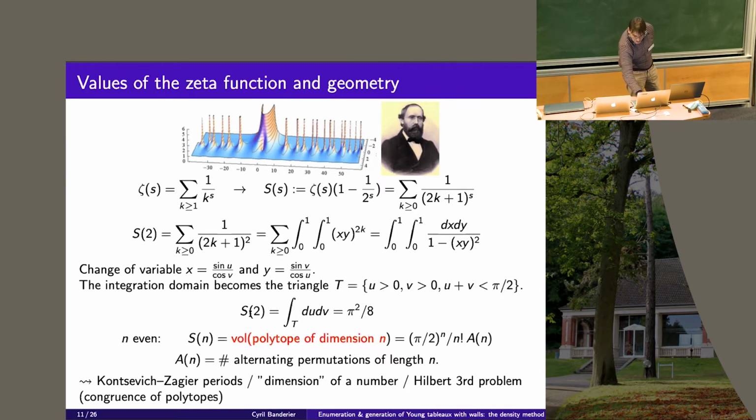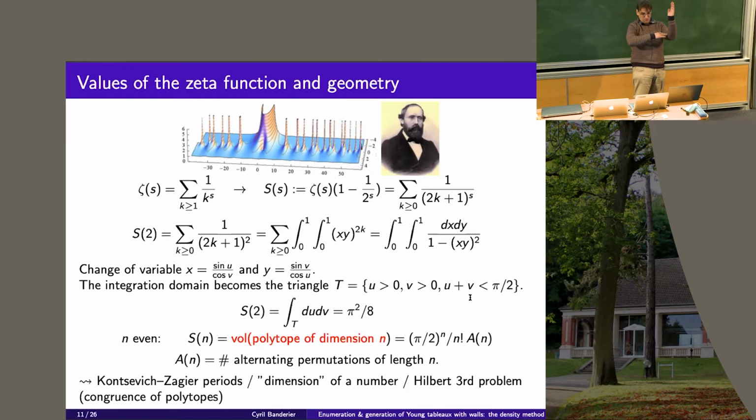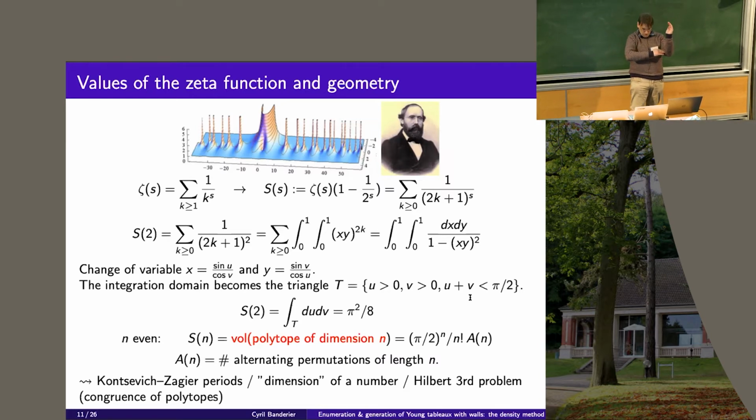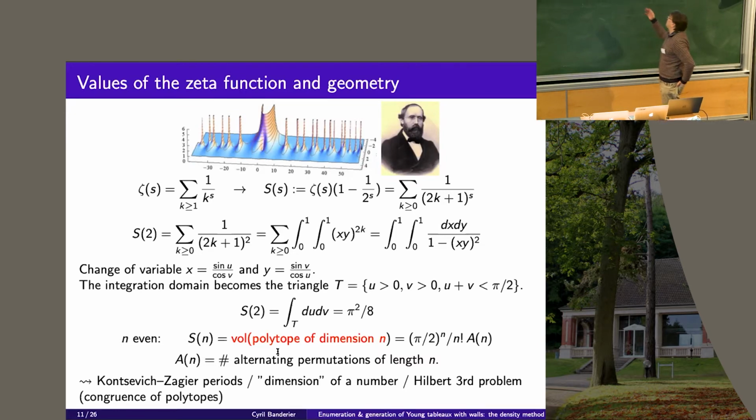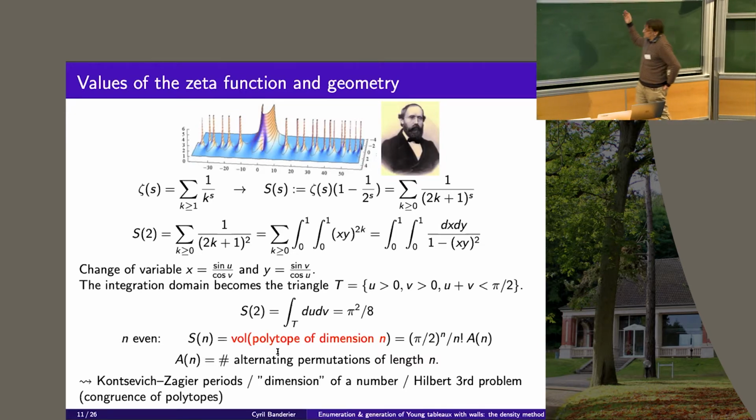Then what you get is that this sum is just the volume of the triangle, the area of the triangle. And the triangle, okay, it's just half the square, pi squared over 8. And therefore, okay, this is the answer. You can generalize this in higher dimension, and you even get a link with alternating permutations and so on.